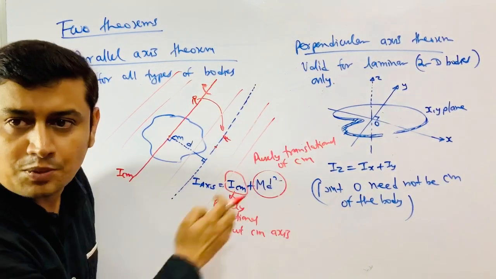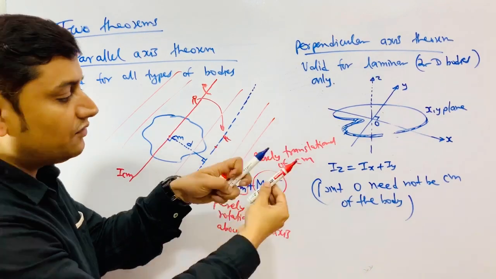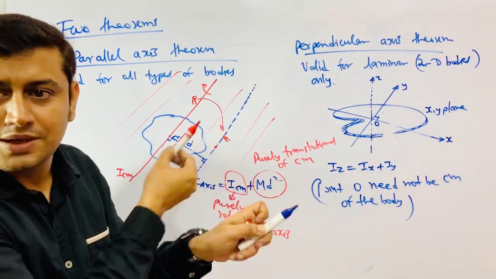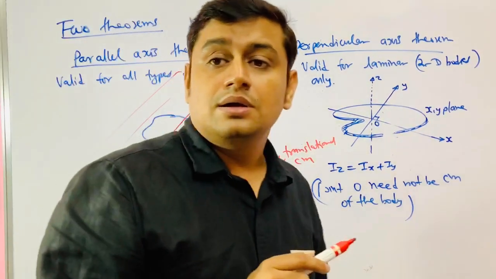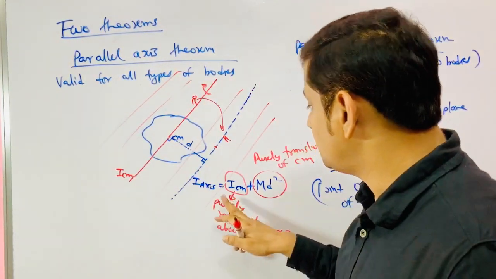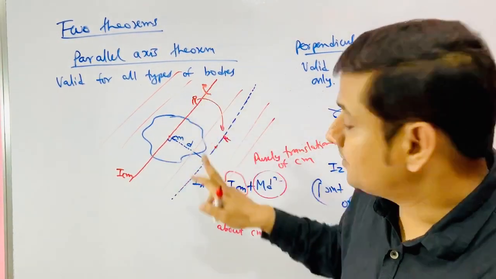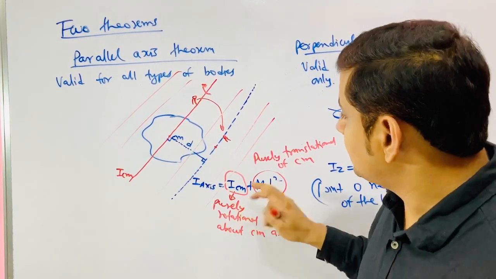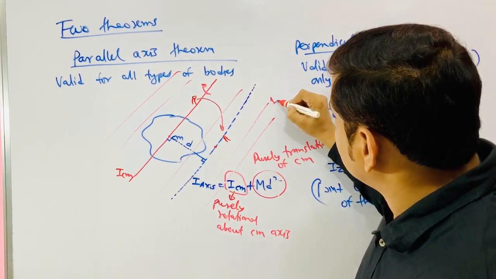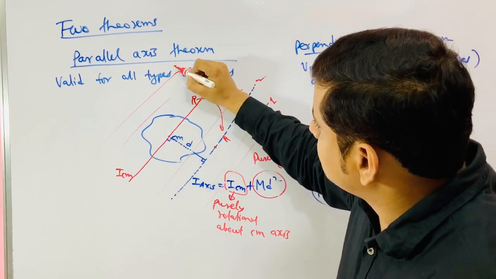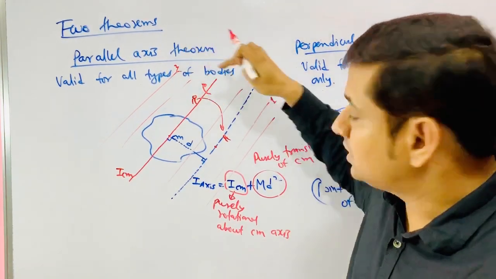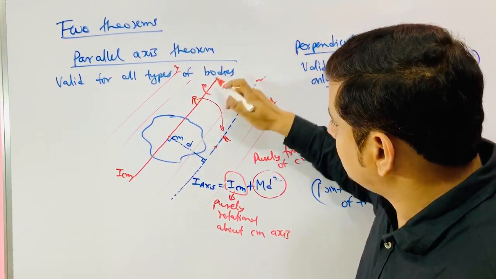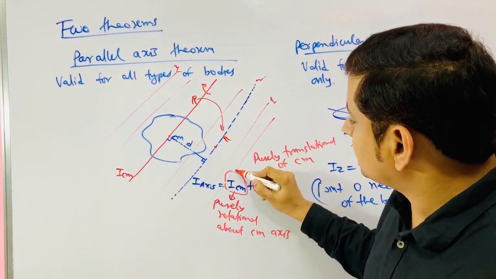Out of all the infinite parallel lines possible in space, the minimum moment of inertia would be about the center of mass axis. Whether I take axis 1, axis 2 or axis 3, this term is common.